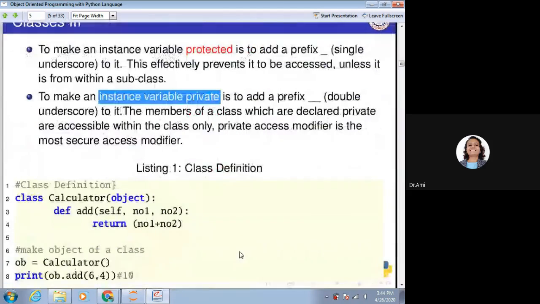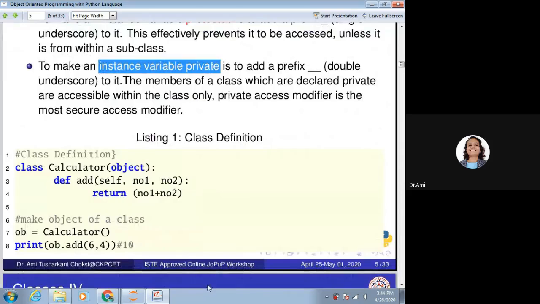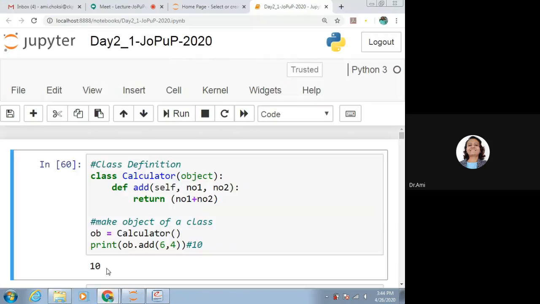Now, what is there in the class definition? It is very simple. Let's see that. Here is the class definition of, say, calculator. So we need to write it as class, in small letters, whatever class name we want.